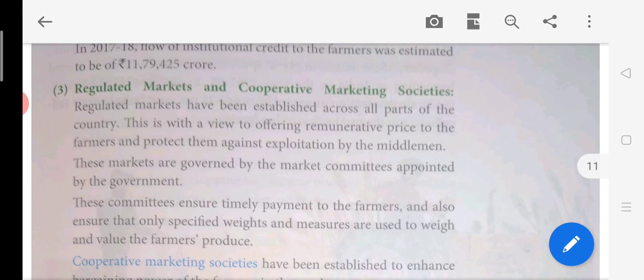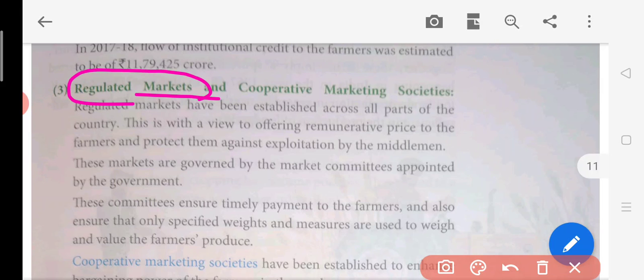Now the third point will be regulated market. A regulated market means somebody will be keeping an eye on the market where all these agriculture goods will be sold. And cooperative marketing society. Okay, now let us read it.